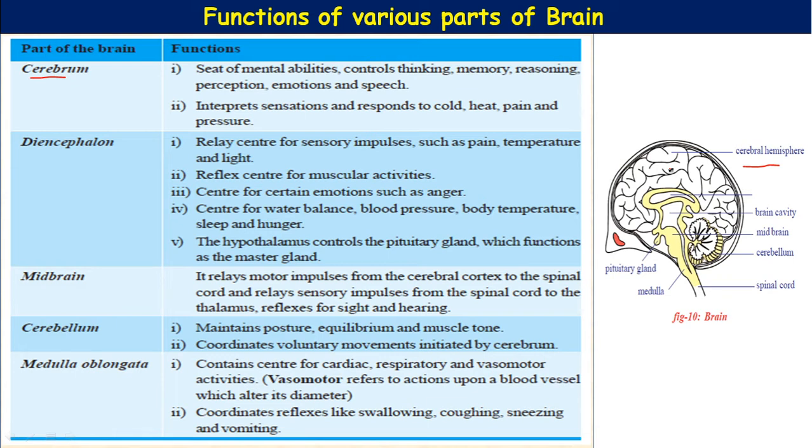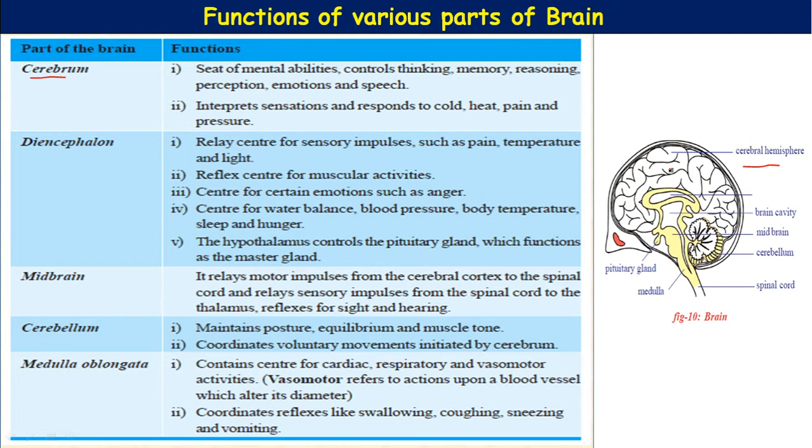Now come to the function. The cerebrum is the seat of intelligence, consciousness, thinking, reasoning, perception, and stimulus interpretation. It has both sensory and motor centers. What are the different sensory centers present on the cerebrum?